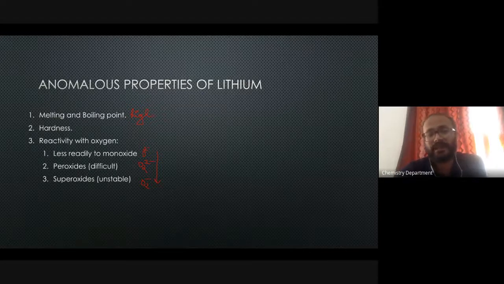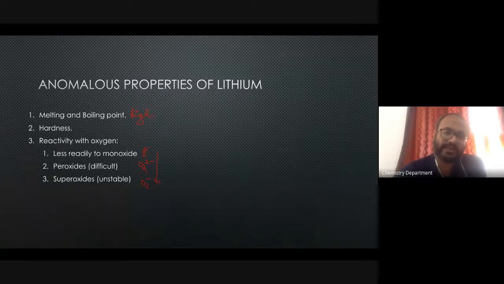So probably that is one reason why monoxide is formed more in the case of lithium in comparison to peroxides or superoxides, where the sizes of the anions are much bigger in comparison to lithium. So the lattice energy holding them would be comparatively lesser in comparison to the monoxide.